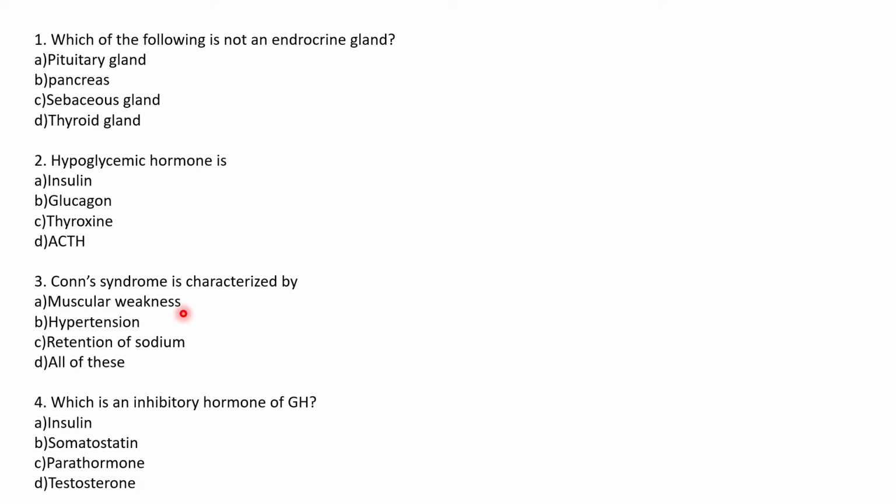That is, they exhibit muscular weakness, hypertension, retention of sodium, and this syndrome is caused because of excess secretion of aldosterone. Aldosterone is secreted by adrenal gland. Which is an inhibitory hormone of growth hormone? The answer would be somatostatin. Somatostatin is otherwise called growth hormone inhibiting hormone. So since this hormone is going to behave antagonistic or does not allow the functioning of growth hormone, it is going to facilitate negative feedback mechanism. So the answer is option B.